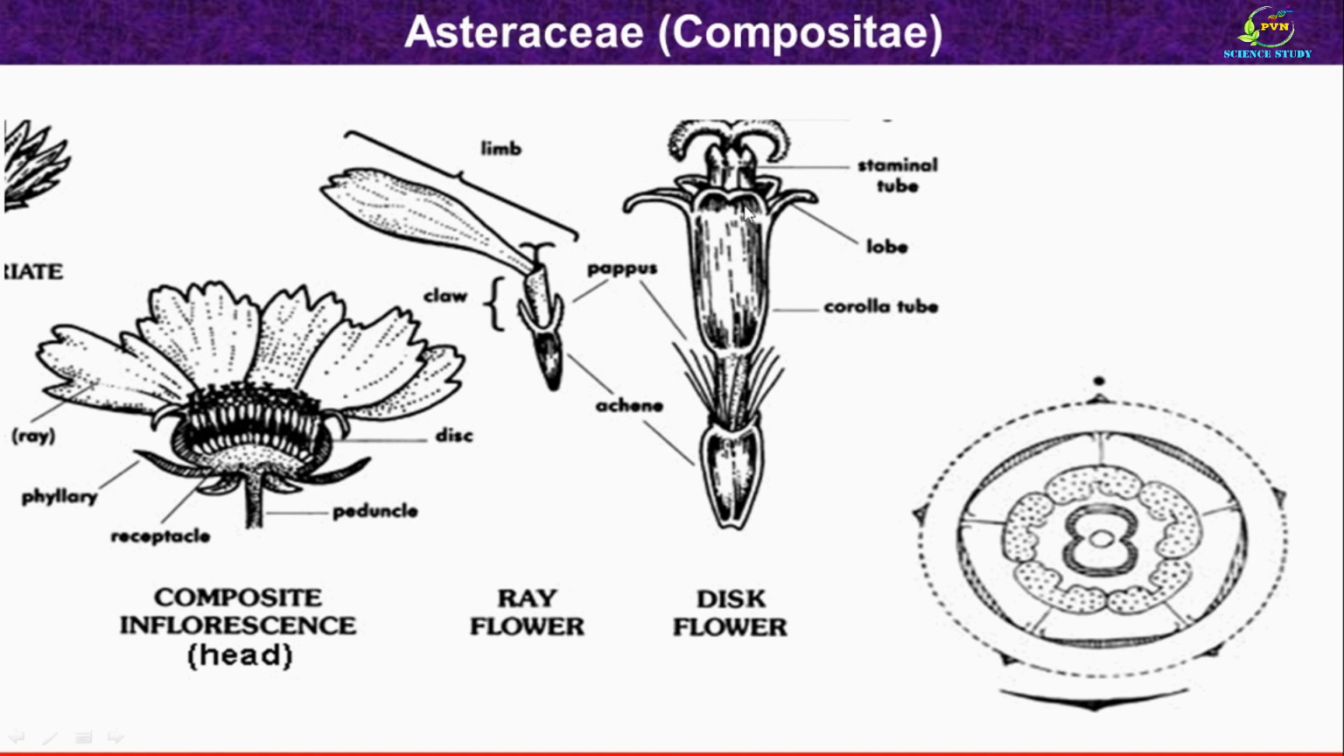Here both the sex organs are present. Here we can see the androecium and this is gynoecium. Here you can see the floral diagram of an Asteraceae family member. This is pappus calyx and this is corolla with 5 petals which are united. This is androecium with 5 stamens and this is gynoecium.